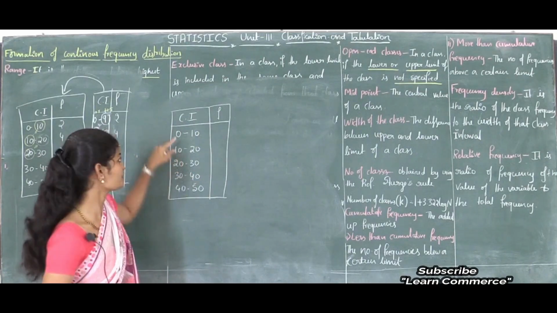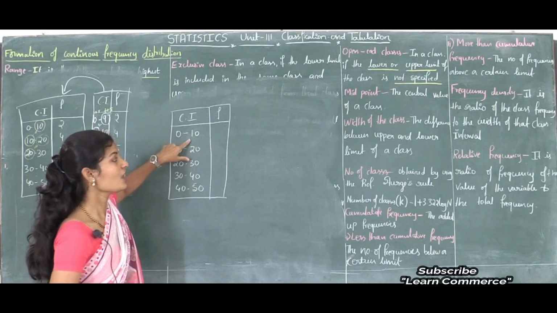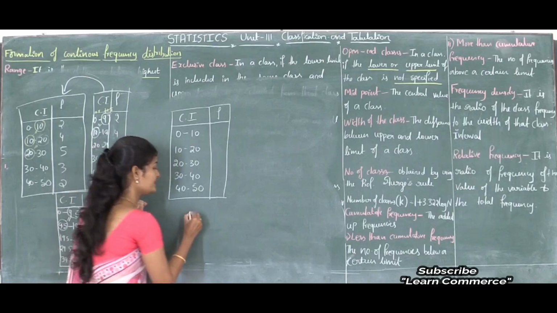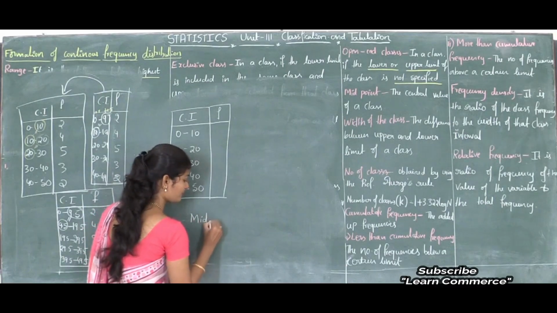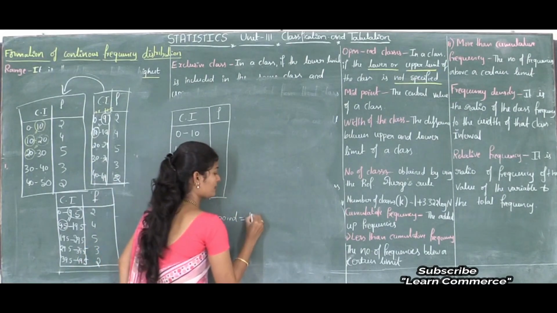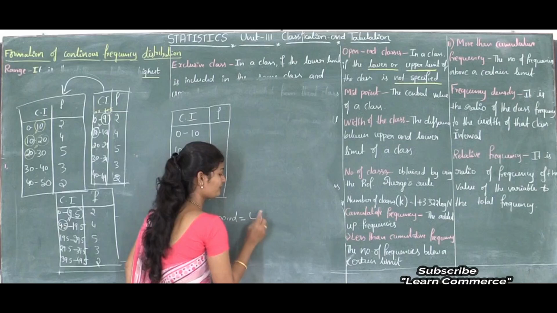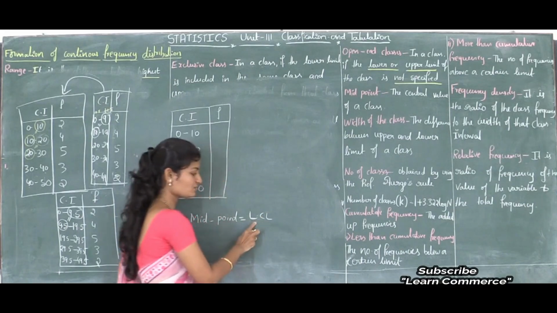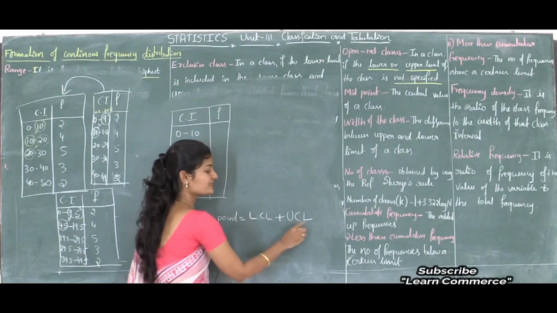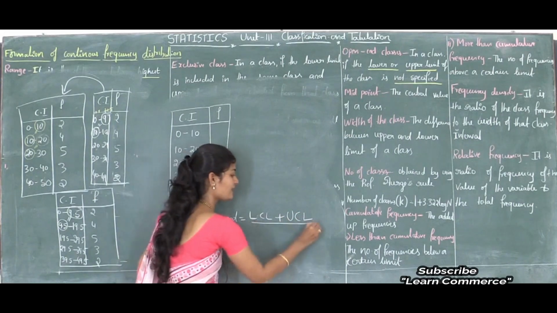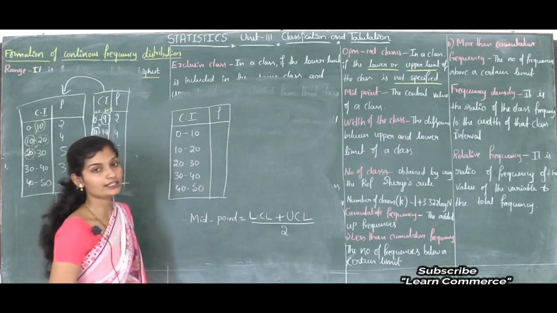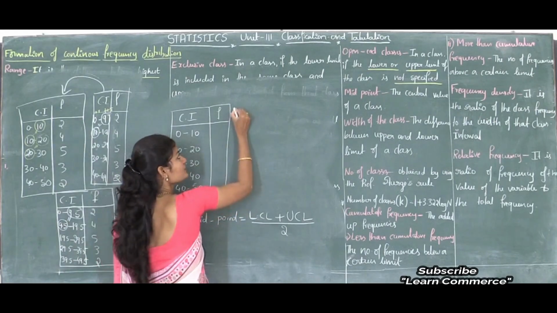Now from this, if I consider the first class, how do we find the midpoint? To calculate the midpoint we use the formula: midpoint is equal to lower class limit, LCL, plus upper class limit, UCL, divided by 2. Using this formula we can get the central point, or midpoint. So the next column is midpoint.